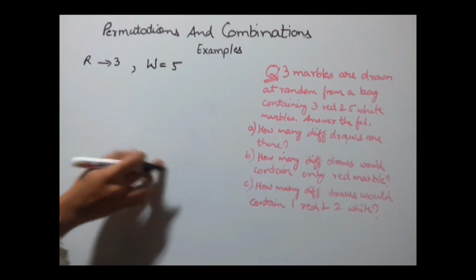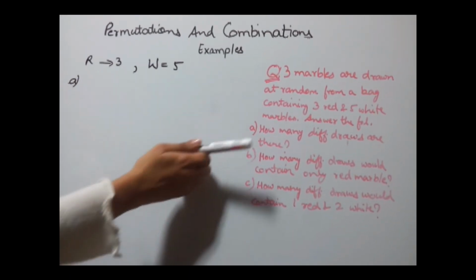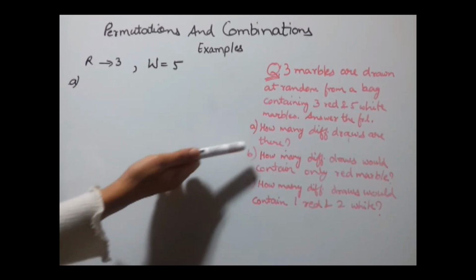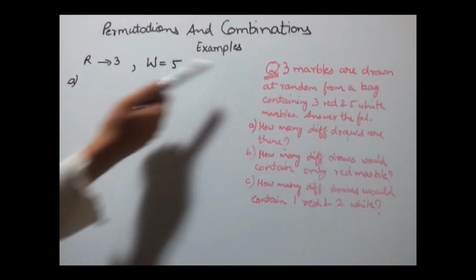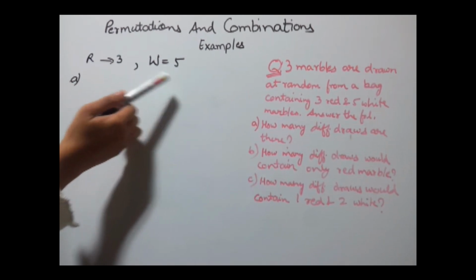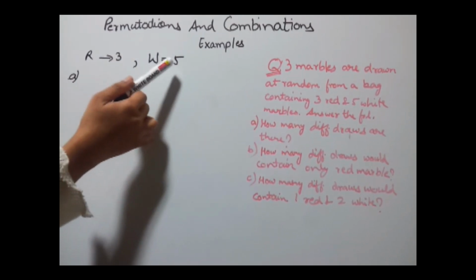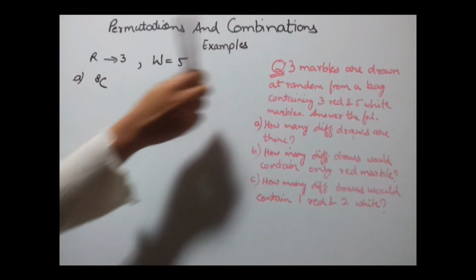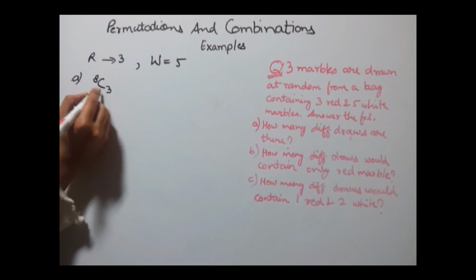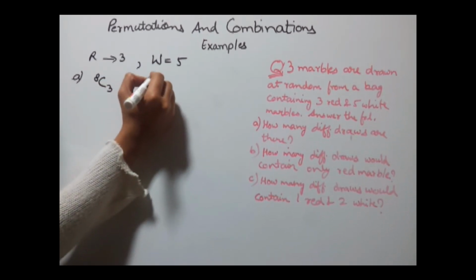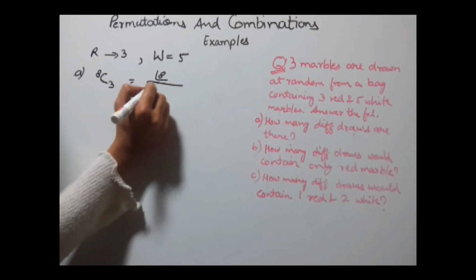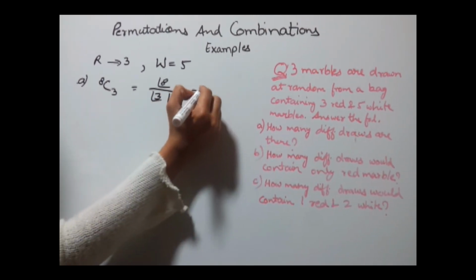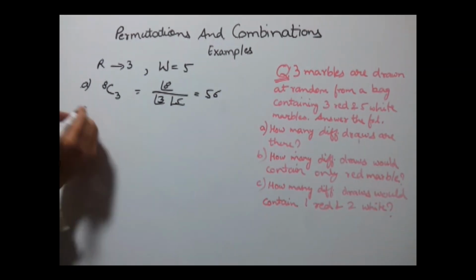Now let's solve its different parts. Part A. How many different draws are there? This is a simple combination question where we need to pick any 3 marbles from the red and white marbles. So total marbles with us are 3 plus 5, 8, and out of these 8 we need to select any 3 marbles, which gives us 8C3, which is equal to factorial 8 upon factorial 3 into factorial 5. Solve this and you will get 56 as the answer.